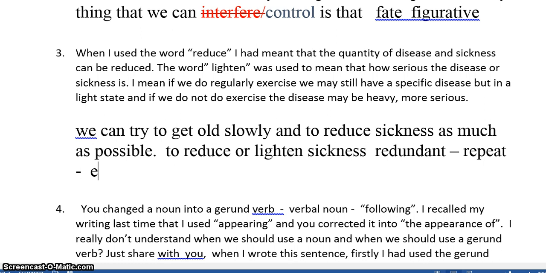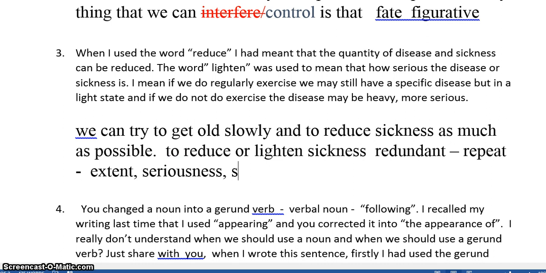but it can also reduce the extent. So that means the time, how long we have the disease and how serious. So we're talking about reducing the seriousness of the disease. So that's one point. The other point is, if I want to create a difference between quantity and between the seriousness or the level of our sickness, then it's better to make that clearer.